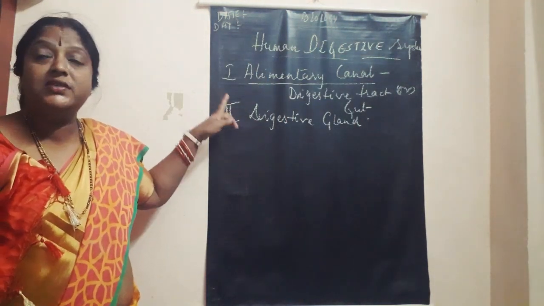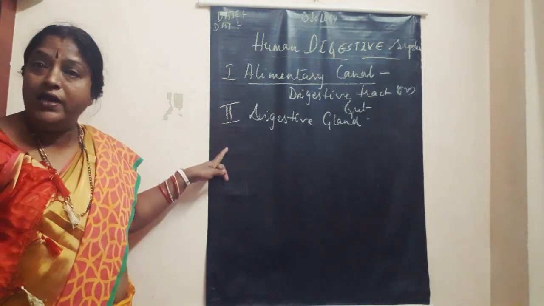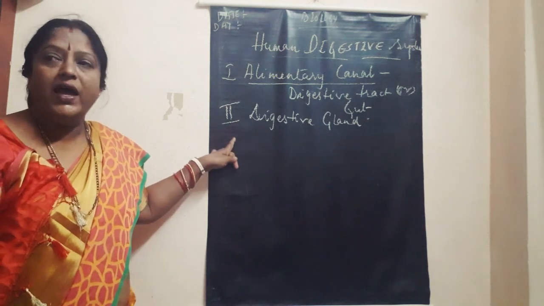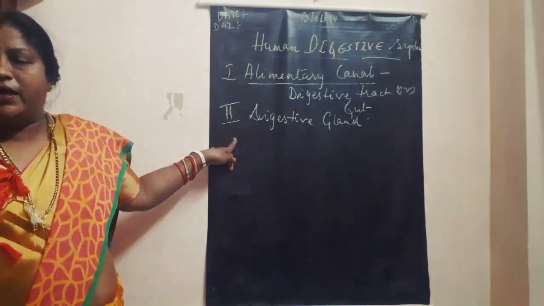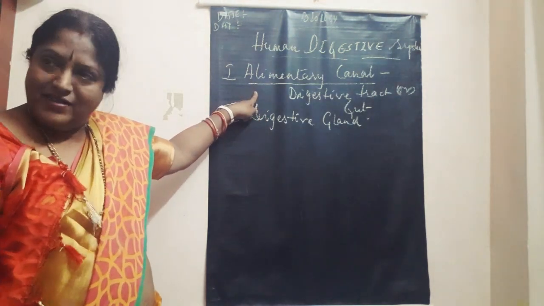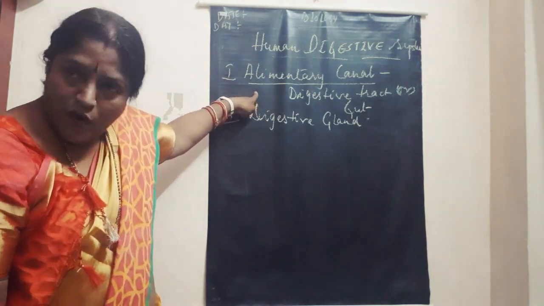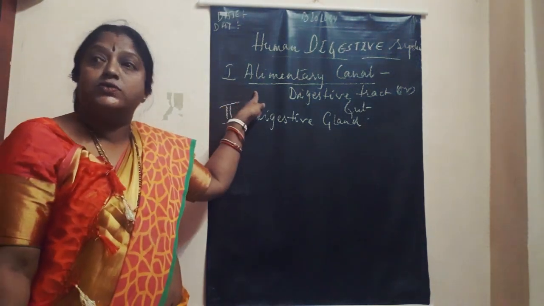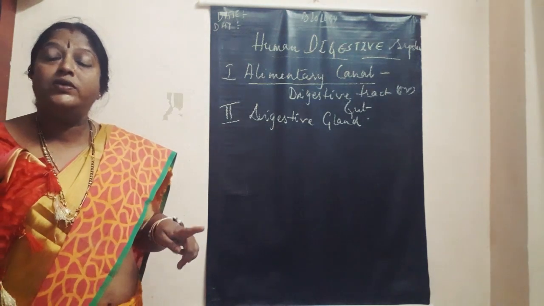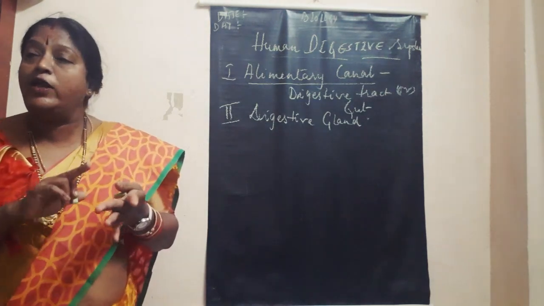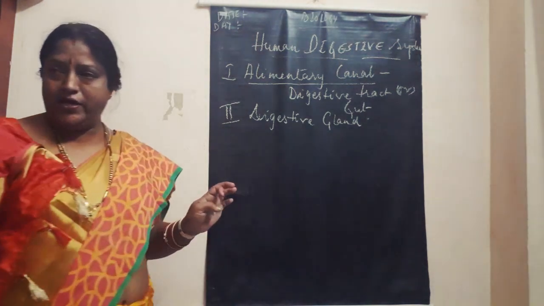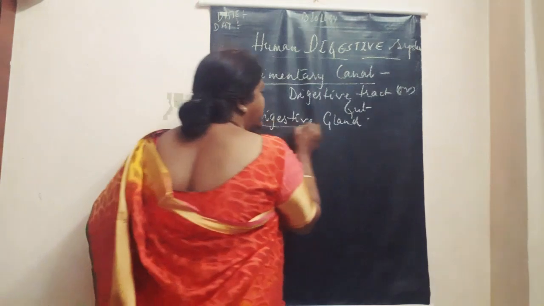The alimentary canal is a long, highly coiled tube, measuring about 22 feet, that starts in the mouth and terminates in the anus. So what is the length of the alimentary canal? It is 22 feet long. There are so many organs present in the alimentary canal. We have already discussed the shape, size and location of the organs present in the alimentary canal. Next we'll go to the digestive glands.